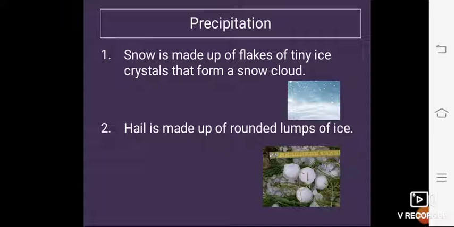Yes, student? Had you seen these hailstones? Did you have the experience of hailstones, student? Okay. So here we understood about the different types of precipitation like rainfall, snow and hail.